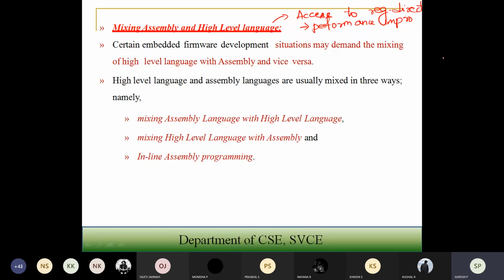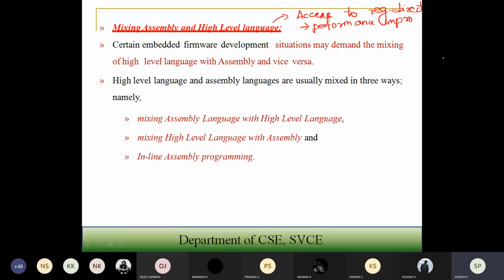So when we have to do some interrupt handling, which needs direct access to the hardware, some of the interrupts have to be written in assembly code only. When you have that kind of scenario in your embedded system, we have to mix the assembly code with the C program. Now, we should know how your C program is going to mix with the assembly code.